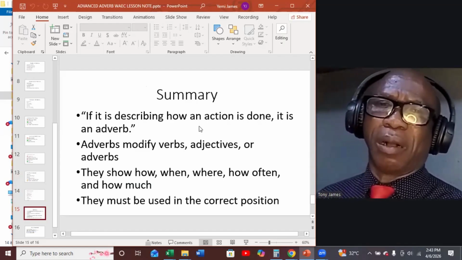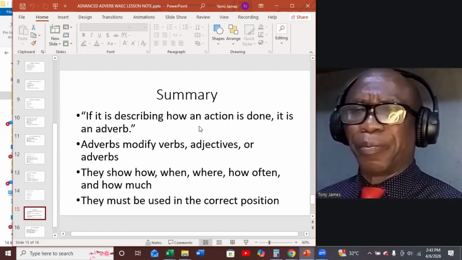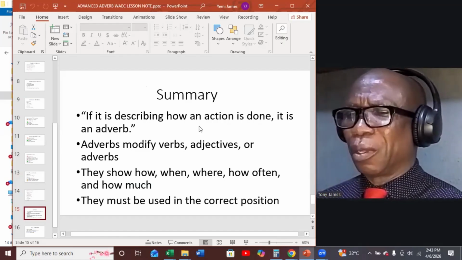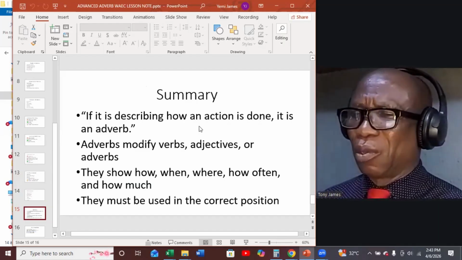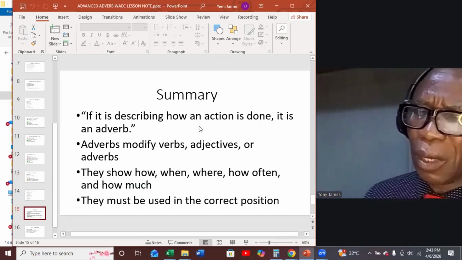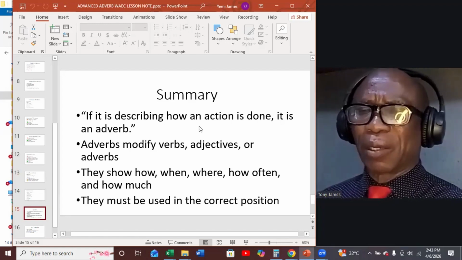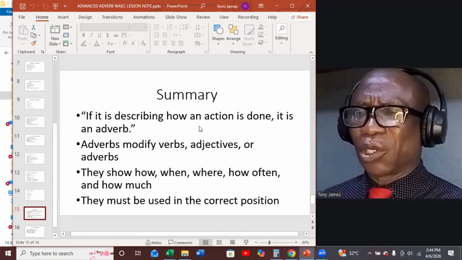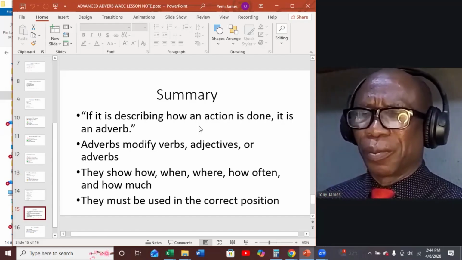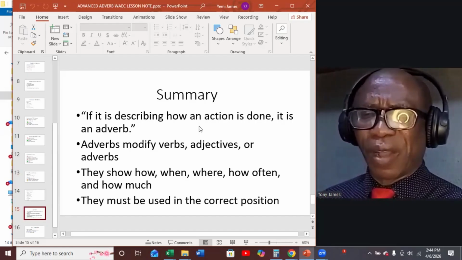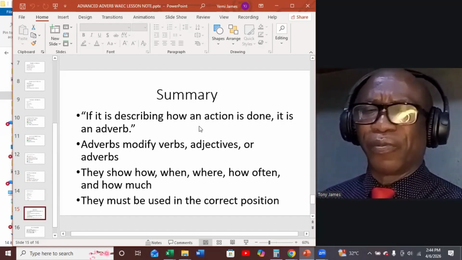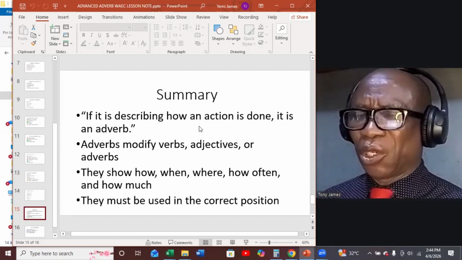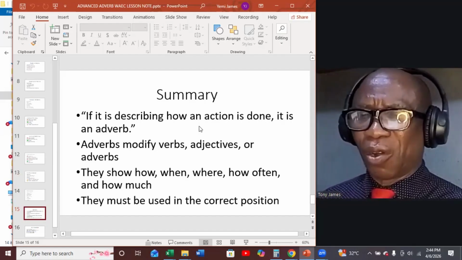So we have looked at adverb. We have talked about adverb being the word that talks about a verb, and also talks about an adjective, and also qualifies other adverbs. We have talked about types of adverb: adverbs that talk about how an action is done, the timing of an action, the frequency of an action, and the degree of an action.